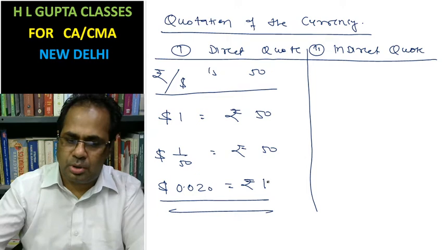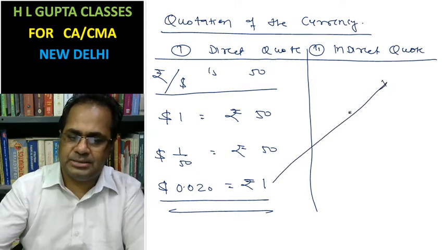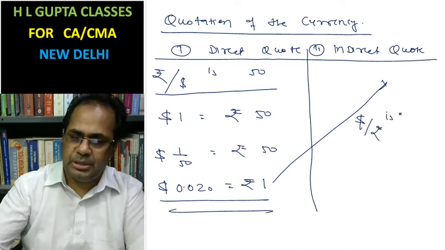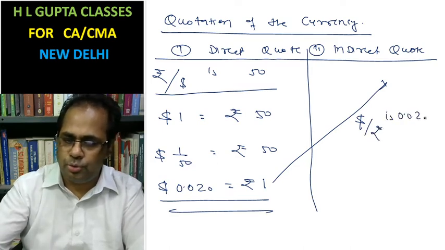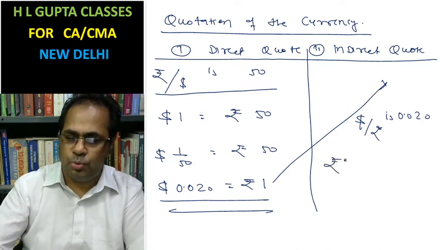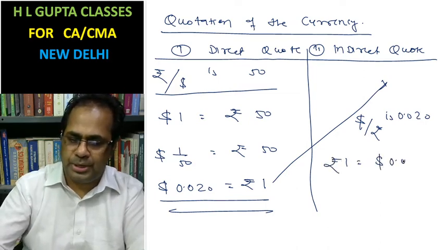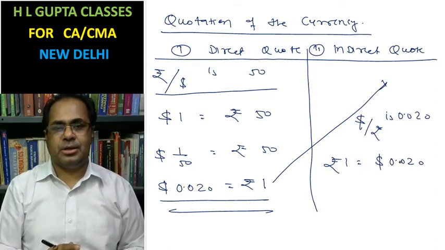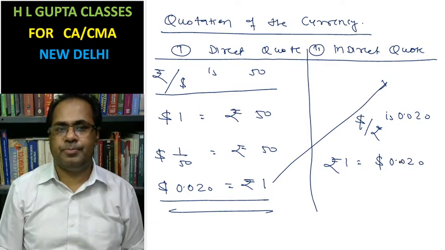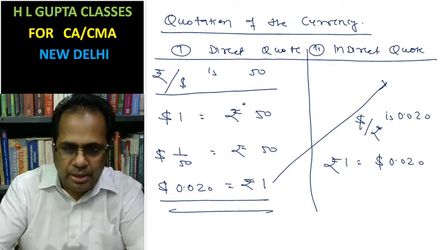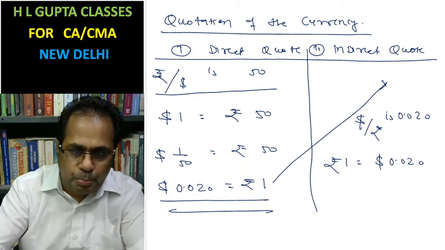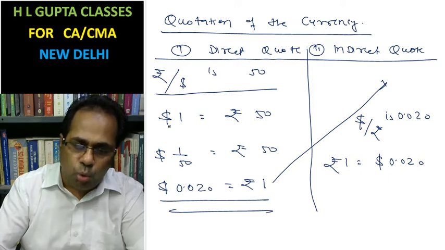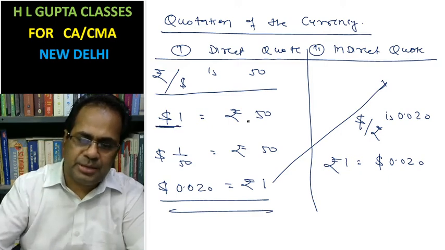This can be written as dollar per rupee is 0.020, that is, rupee 1 equal to $0.020. Now what is the difference? There is no difference in the quotations. Here you have written rupee per dollar is 50, which means in $1 you are going to receive rupees 50.